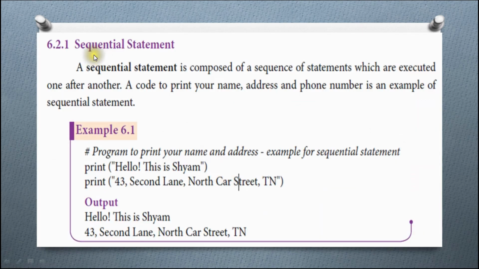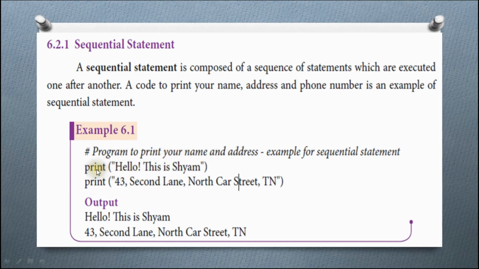In this way, in a Python program, a sequential statement is composed of a sequence of statements which are executed one after another. Okay, I am going to explain a simple program, a code to print your name, address and phone number. It's an example of sequential statement. Here hash is a special symbol used to show your comments. It's not executed by your interpreter. That is a program to print your name and address.